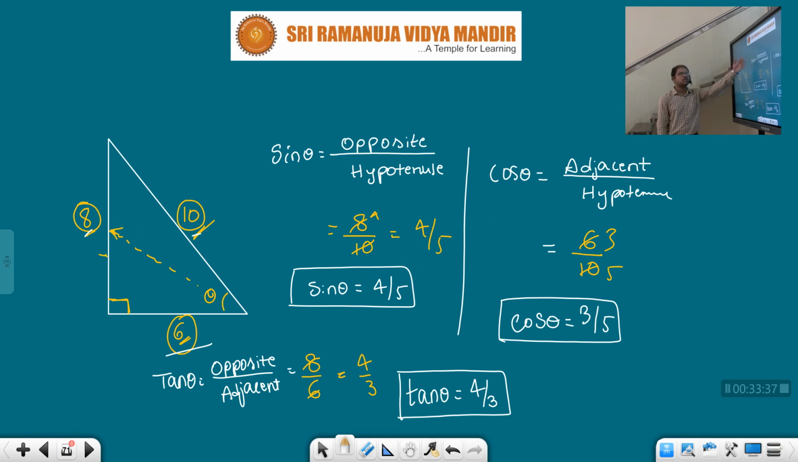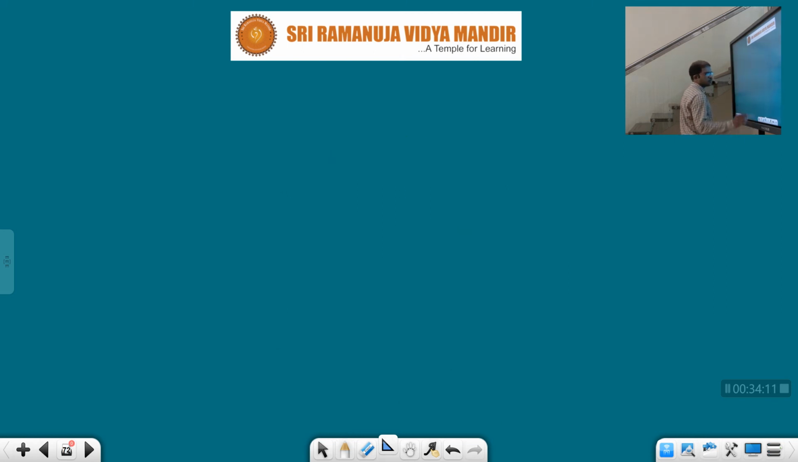Sin theta is equal to opposite by hypotenuse. What is the opposite side, children? 8. What is the hypotenuse? 10. So 8 by 10, which is nothing but 4 by 5. That is sin theta. Cos theta is equal to adjacent by hypotenuse. What is the adjacent side here? 6. What is the hypotenuse? 10. So 6 by 10. Tan theta, equal to how much, children? What is the formula? Opposite by adjacent. That is 8 by 6, which is nothing but 4 by 3. Let's take another problem, children.